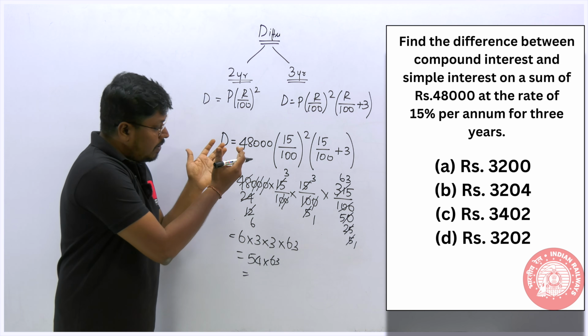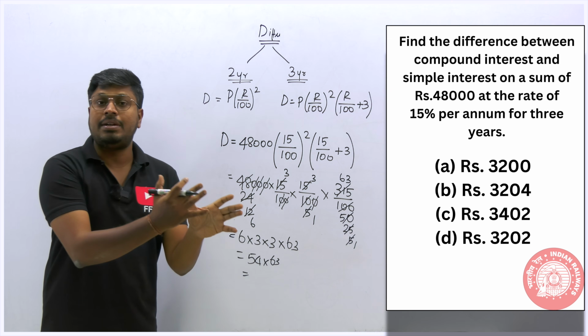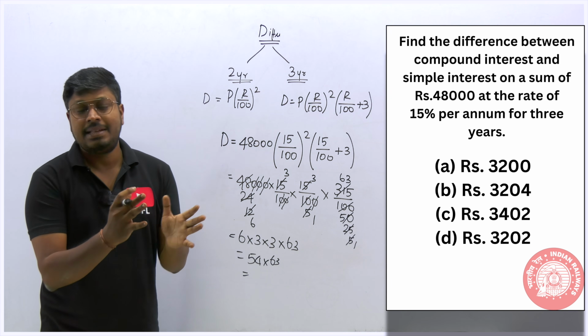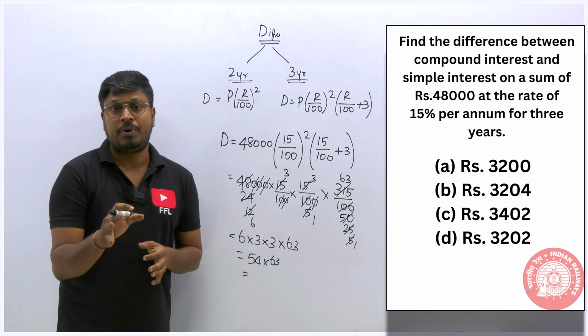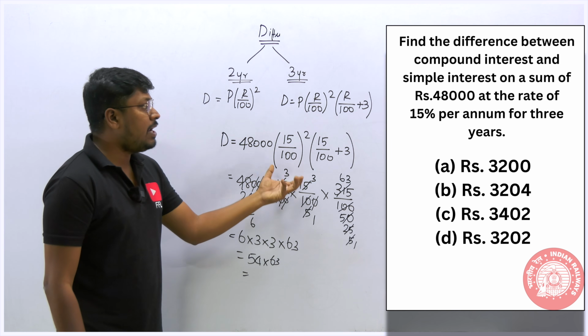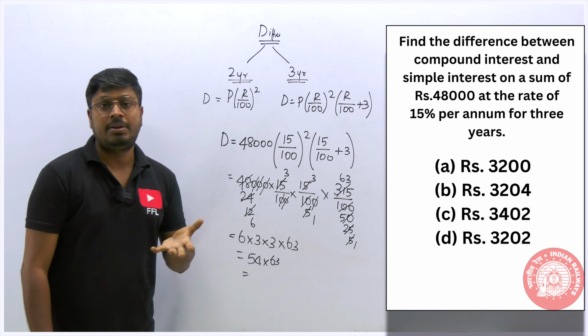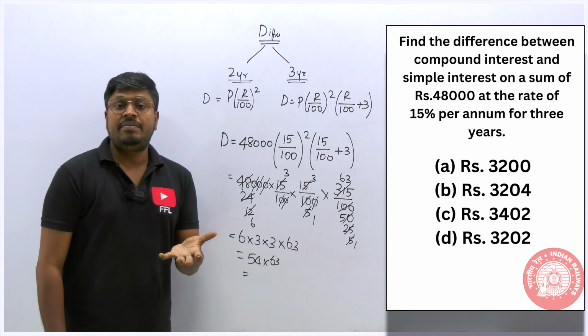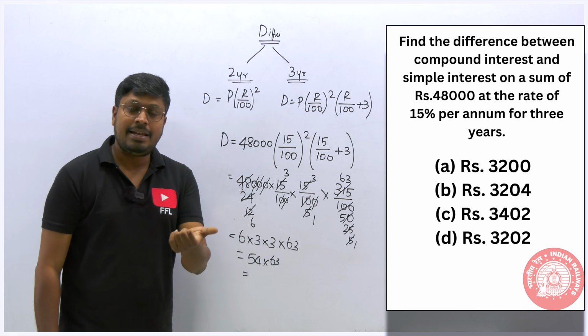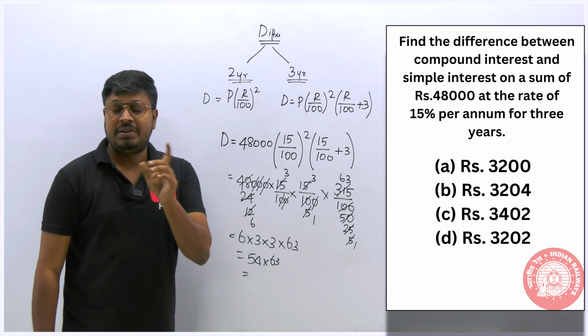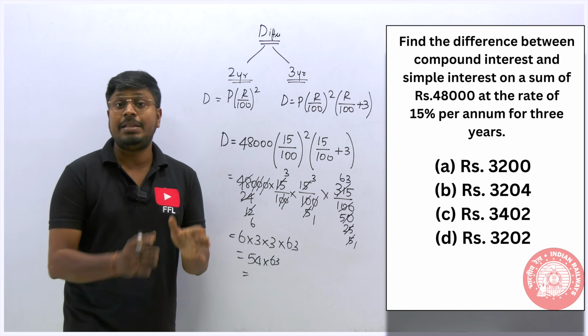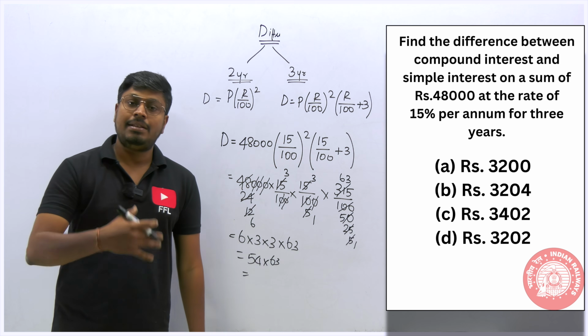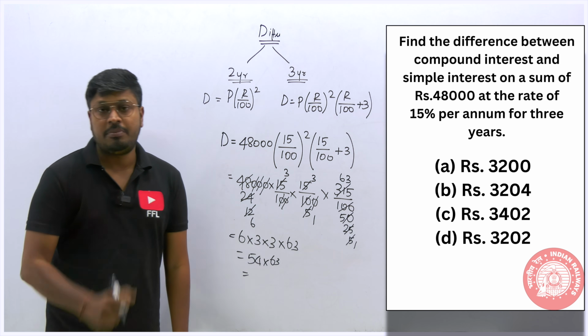Again I'm saying simple interest and compound interest are easy, but the only thing is that time management is most important. In case the same value was given for some other question on simple interest or compound interest, sometimes you will get an answer in a decimal point. In that case I will not touch this question. If it is a decimal point, I won't touch this question in the prelims exam. So I am saying in the railway exam, time management is more and more important.